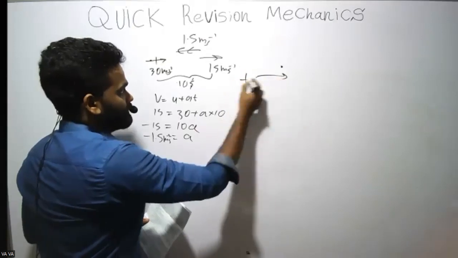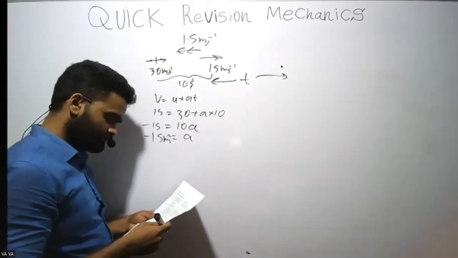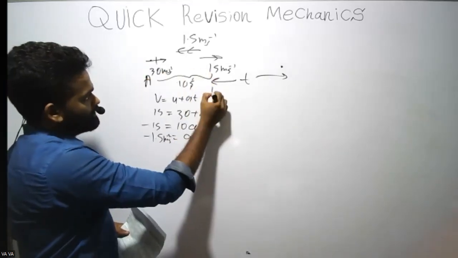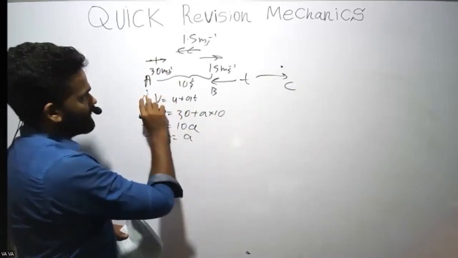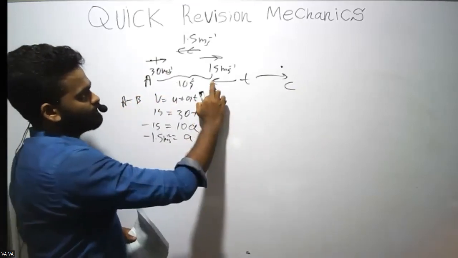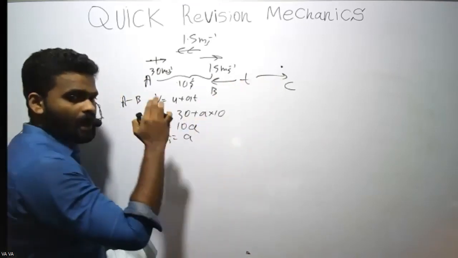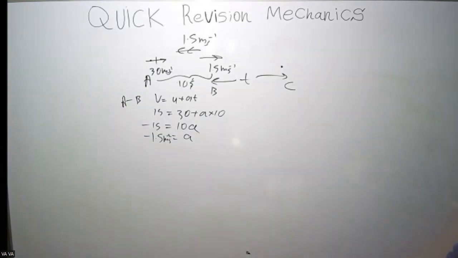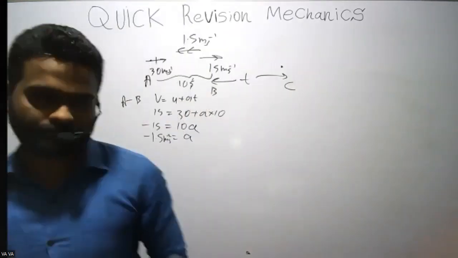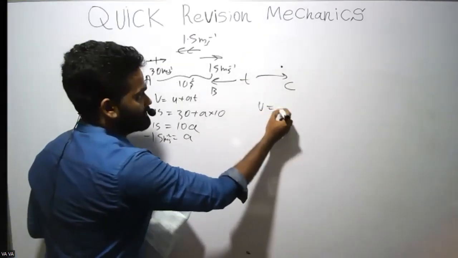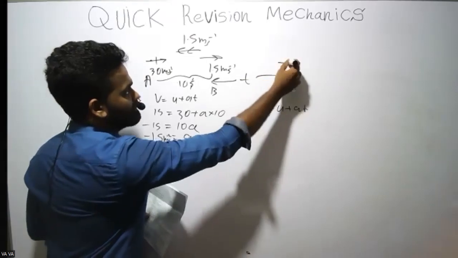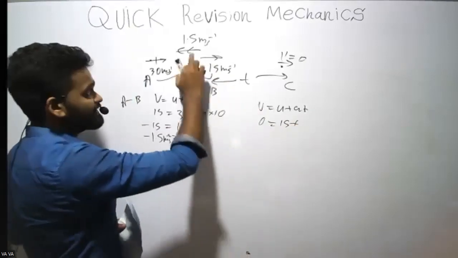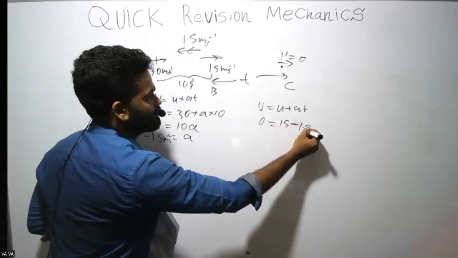Then you need to find this time. So this equation from A to B, then to C. I applied this equation from A to B, then I'm applying from B to C. What they ask is this time, after achieving 15 meters per second. Apply the same equation again. So the final velocity here is 0 now at C. U is 15. Deceleration is the same. It is a negative time.